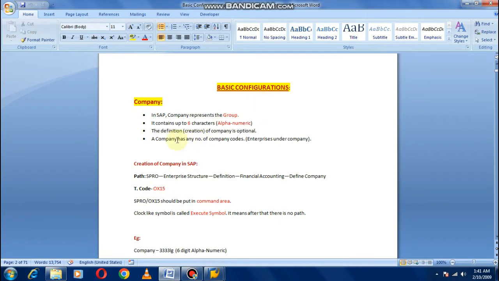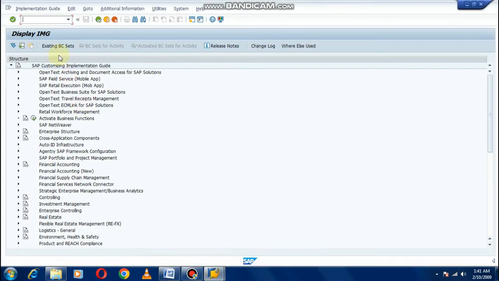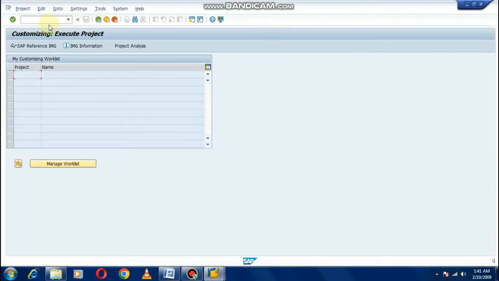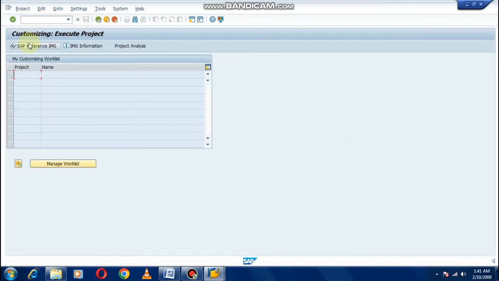Okay, so we are seeing what is company and how to create a company. Then we will see the steps to create a company code. The path is SPRO, enterprise structure, definition, financial accounting, and define company. So we will see in the system. This is our SAP Easy Access screen, and this is the transaction toolbar. Just click on it and type SPRO. Enter. IMG. Enter.